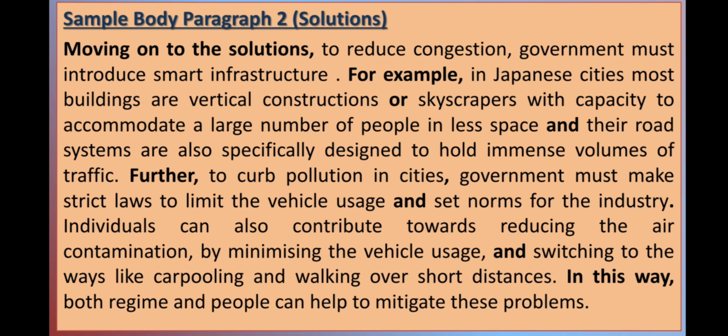For example, in Japanese cities, most buildings are vertical constructions or skyscrapers with capacity to accommodate a large number of people in less space, and the road systems are also specifically designed to hold immense volumes of traffic. Here we have supported our first solution with an elaborate example only. The next solution to curb the problem of pollution is written as: further, to curb pollution in cities, government must make strict laws to limit the vehicle usage and set norms for the industry.